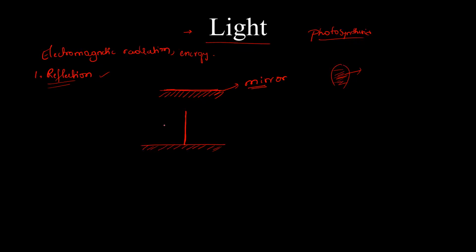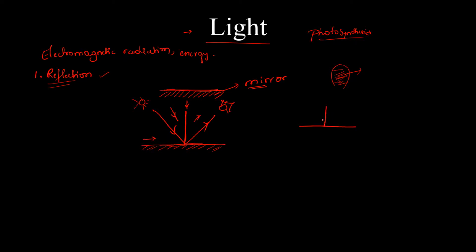You will know later why I have drawn a normal. Now I have made a ray incident obliquely, and it is getting reflected back. From here light is incident, and you are seeing from here. There are other directions also, but I have considered a single direction.